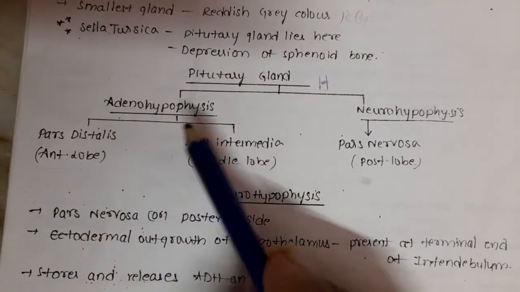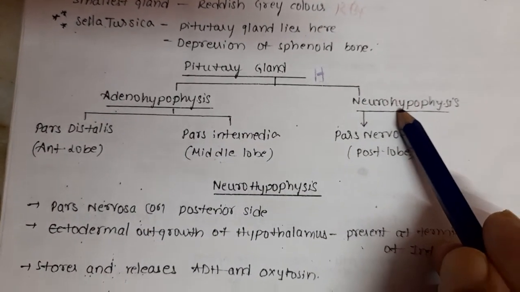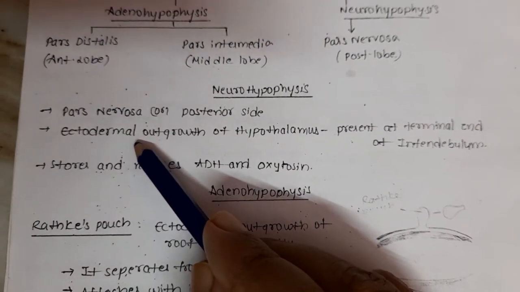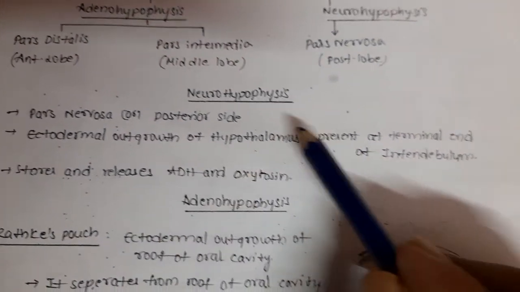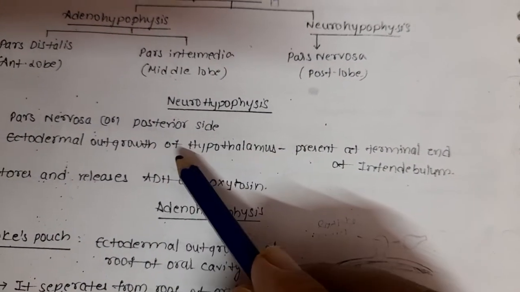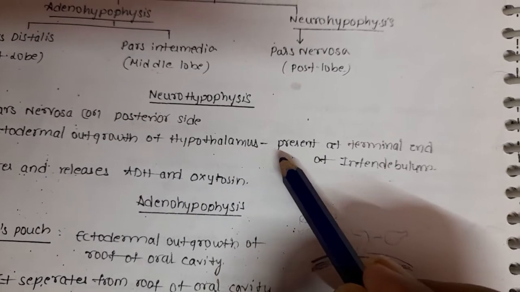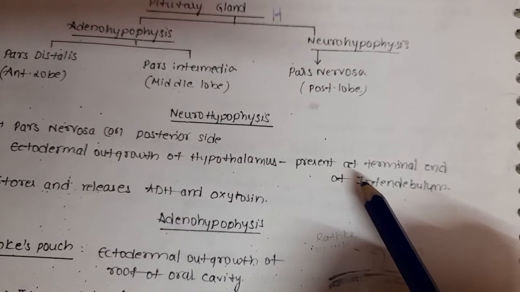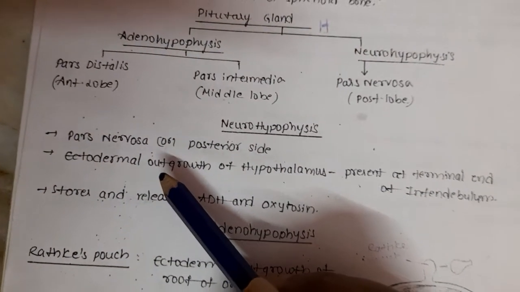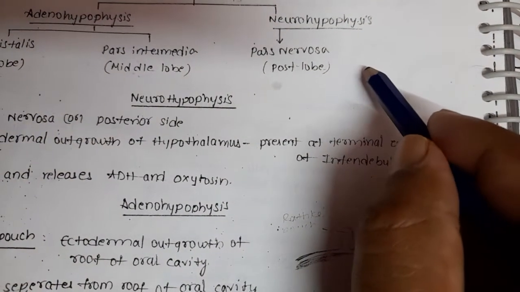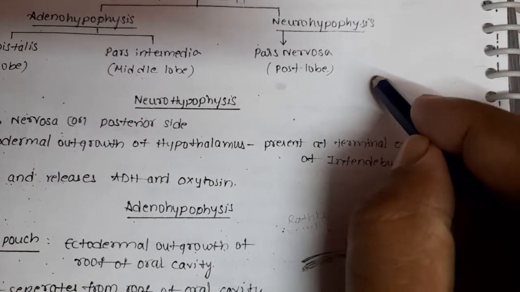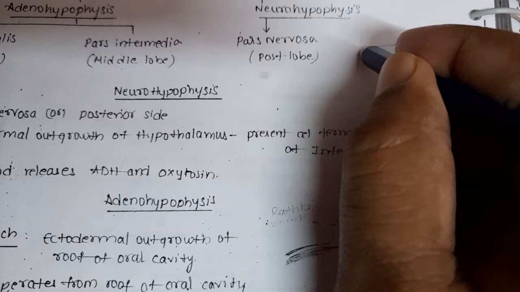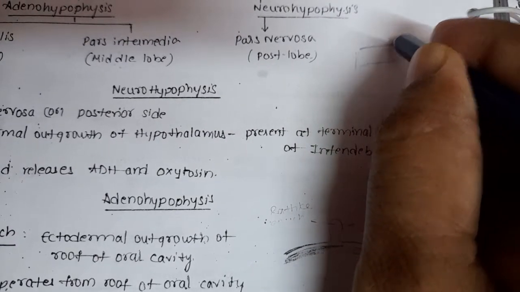Now let us first take this part: neurohypophysis, or posterior lobe. How is it formed? It is an ectodermal outgrowth of the hypothalamus, present at the terminal end of the infundibulum. Imagine this is the hypothalamus.